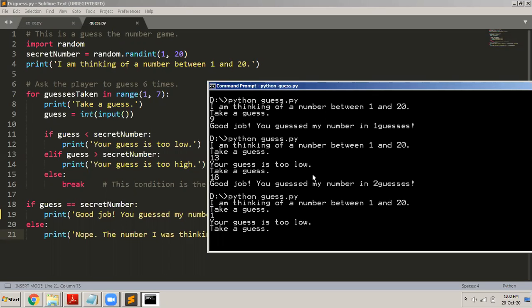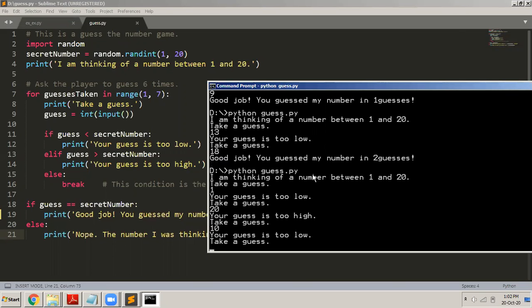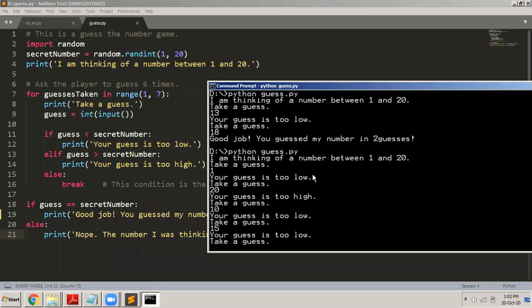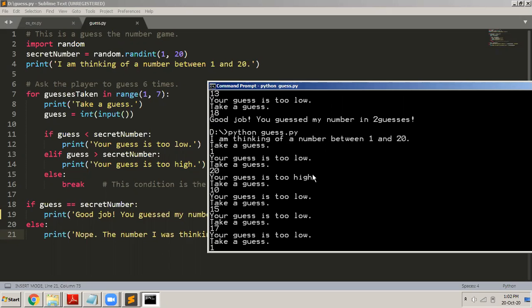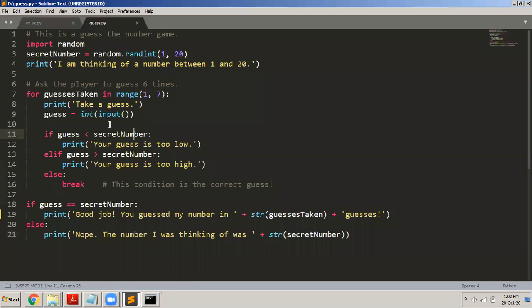I'll say 1, too low, I say 20, too high, I say 10, too low means it is above that, so 15, too low, 17, too low, 19. Yeah. So I took 6 guesses. It took me 6 guesses to guess this number. It was 19 actually. So this is the program for that, very simple program. And remember, this is there for the syllabus. They might ask you this program in the exams.